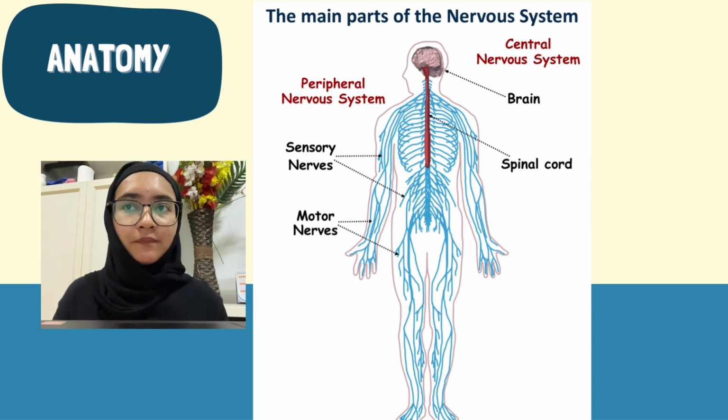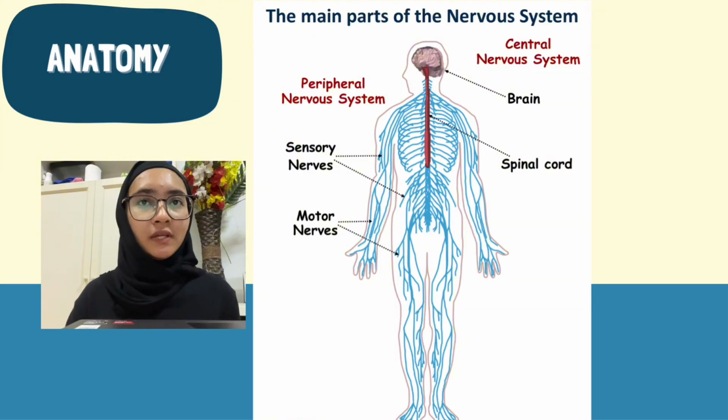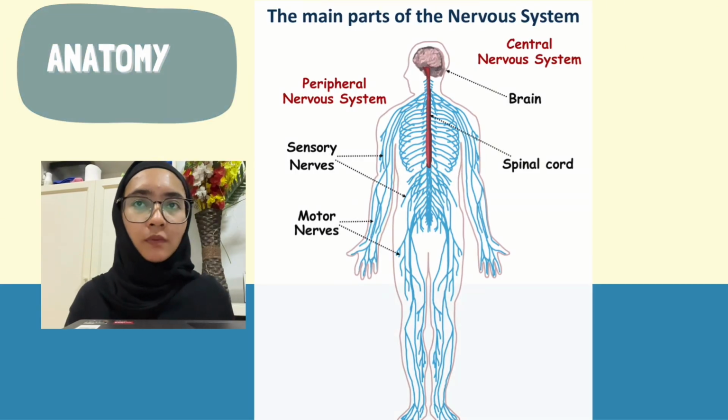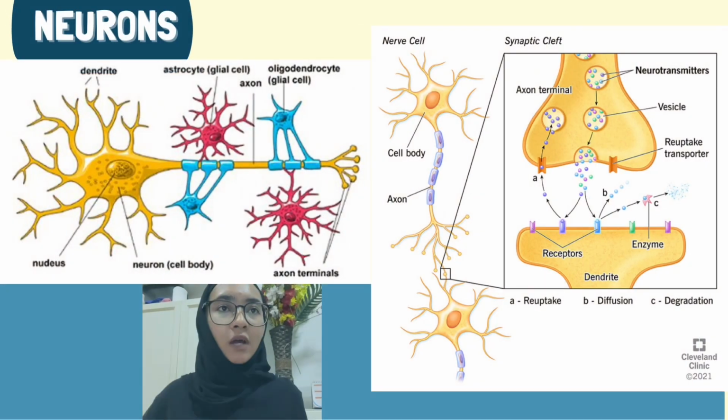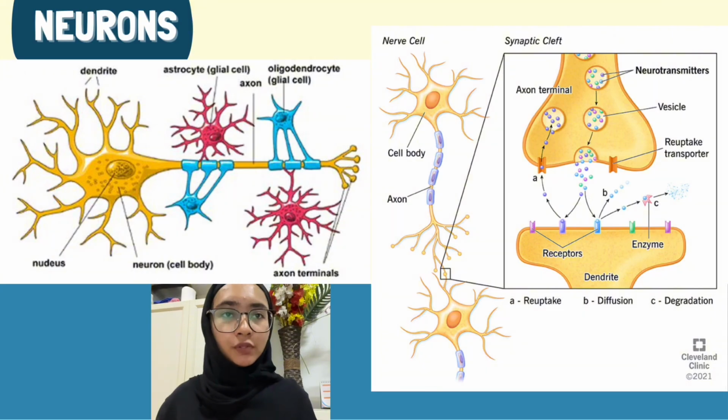and digestion. Together, the sensory and motor nerves work with the central nervous system to allow the body to detect changes, process information, and produce appropriate responses. Next, we're going to look at neurons, which consist of the nucleus, the neuron cell body, dendrites, the glial cells which are the astrocytes and oligodendrocytes, axon and axon terminal.